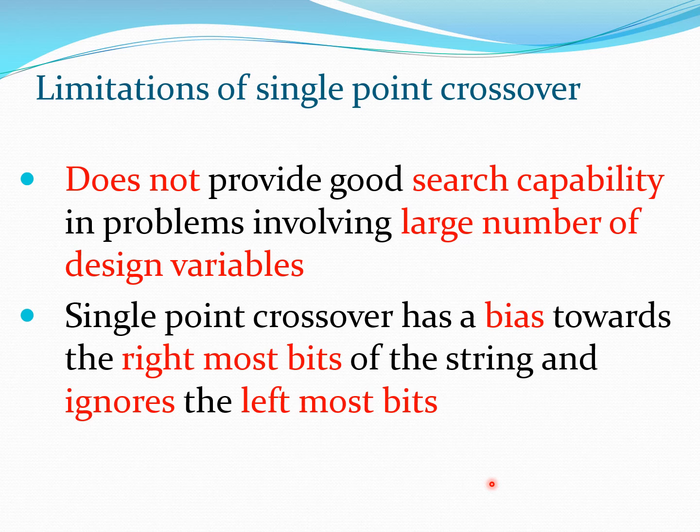This point is going to become particularly important if the size of the problem increases in terms of the design variables. So if the problem has a large number of design variables, this single point crossing becomes more and more negative.